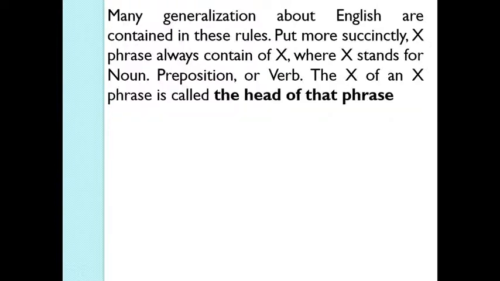Many generalizations about English are contained in these rules. Put more succinctly, an X phrase always contains an X. That is, if you say noun phrase, the noun phrase should always contain a noun, where X stands for noun. So in a noun phrase you have to have a noun. Or if you say this is a prepositional phrase, it should have a preposition. If you say it's a verb phrase, it should have a verb.